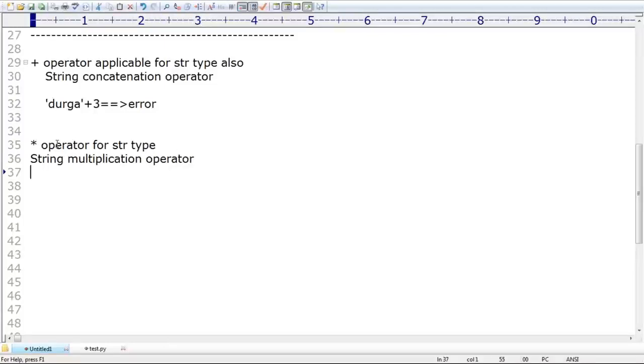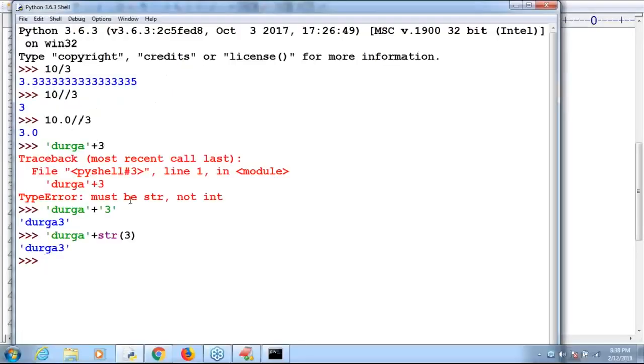Remember that. Sir, suppose I take "Durga" star 3, we are getting multiplication, right? "Durga" star 3. Can you please tell what answer we are going to get by default? What answer are we going to get? "Durga" 3 times it's going to come, sir. Have you observed, right? "Durga" 3 times it's going to come. Remember, that is the answer by default we are going to get, sir, "DurgaDurgaDurga" like this, right?